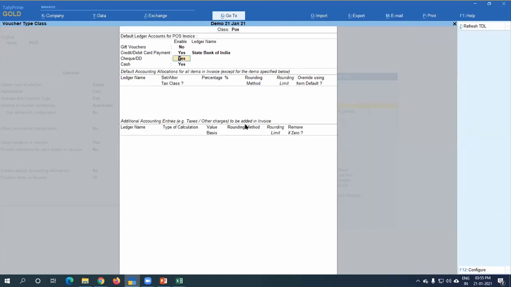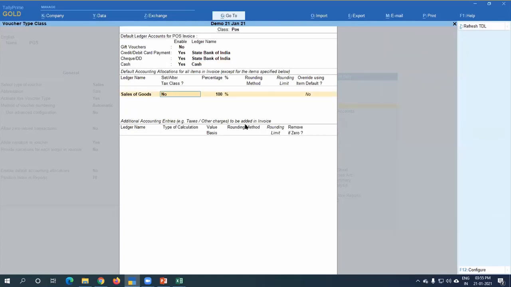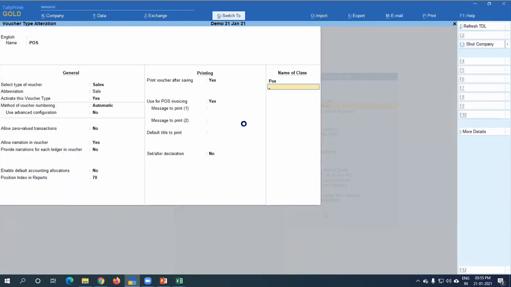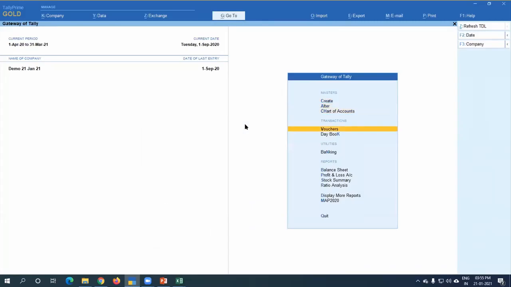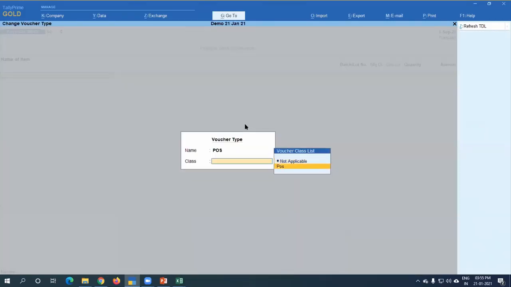in State Bank of India, checks will be received in State Bank of India, and cash will be received in cash in hand. Okay, and just put your CGST and SGST, finish. So as you are going to enter one entry, press F8, sales POS, class is POS.